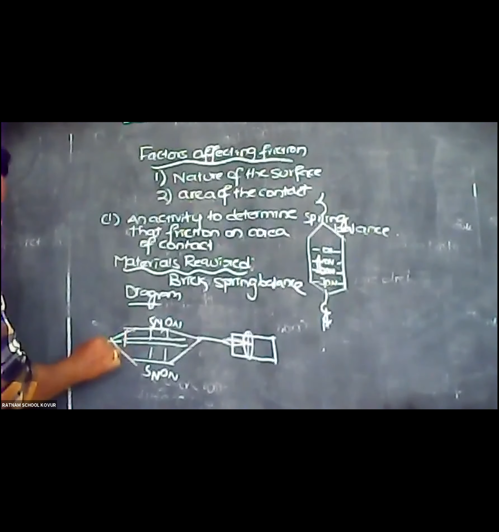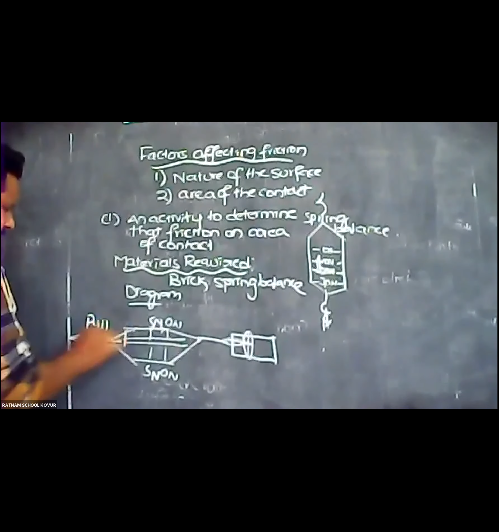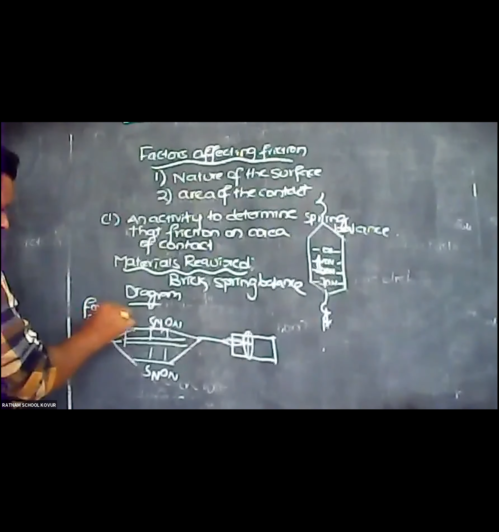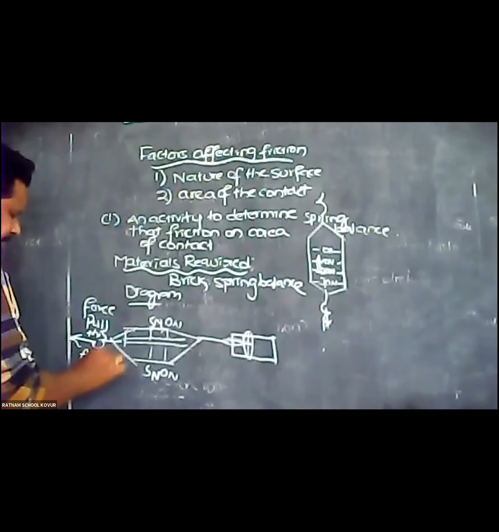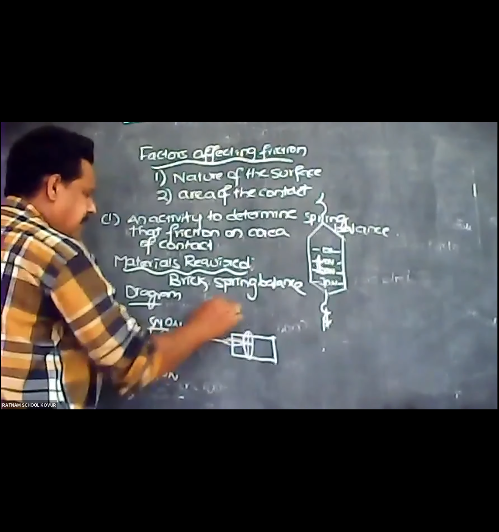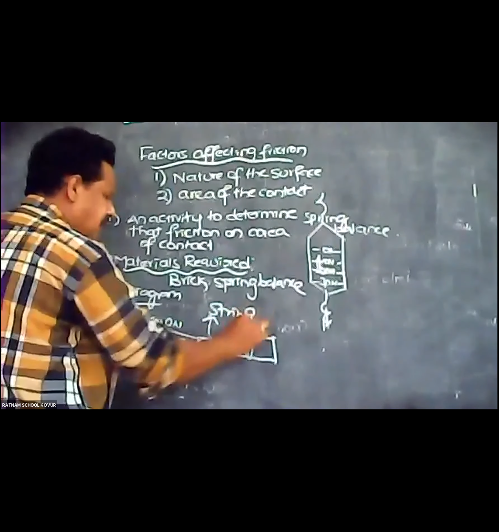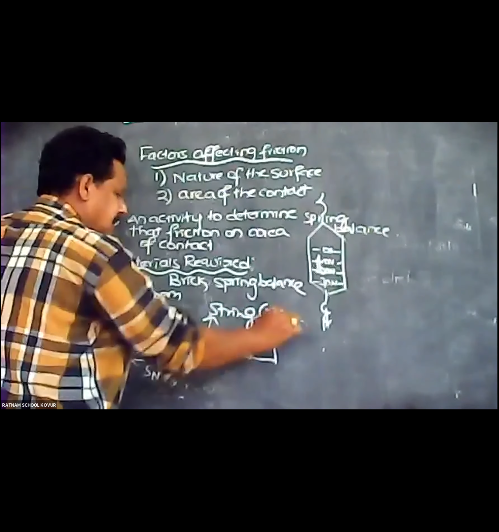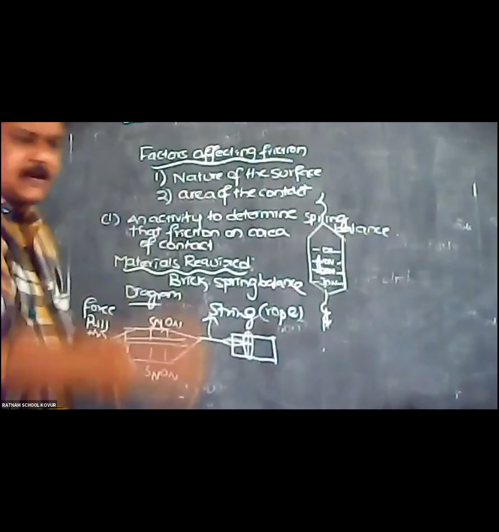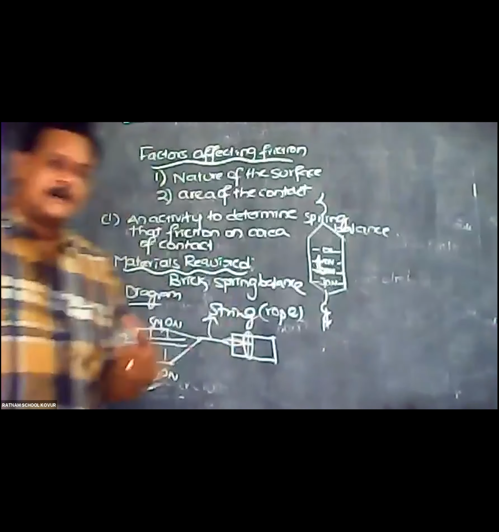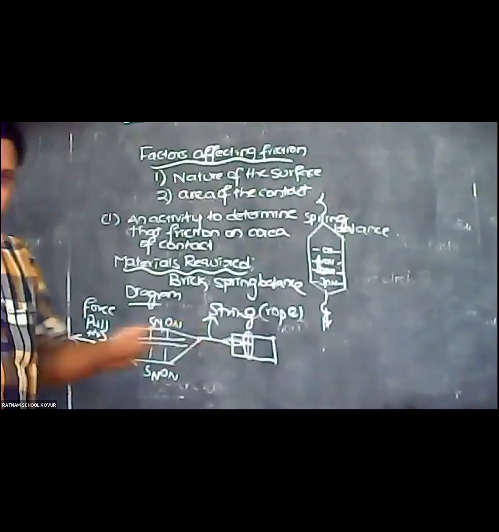Here you have to apply force, you pull this, applied force in this direction.